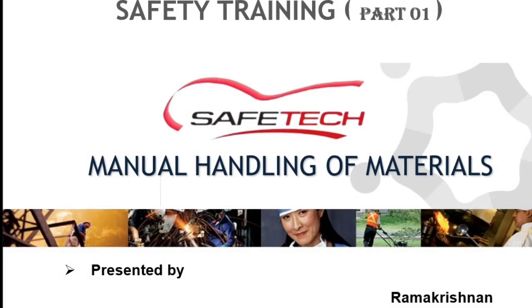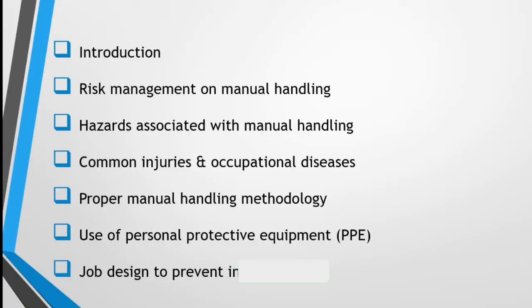Okay gentlemen, let's see the table of contents. Introduction and risk management of manual handling, then hazards associated with manual handling, then common injuries and occupational disease, then proper manual handling methodology, use of personal protective equipment, and job design to prevent injuries. These are the contents we are going to discuss in today's topic. Let me go for an animation video for our easy understanding.